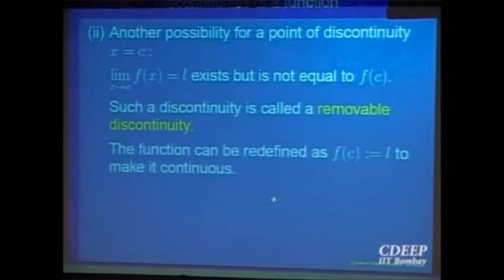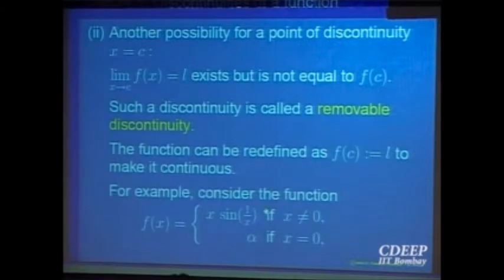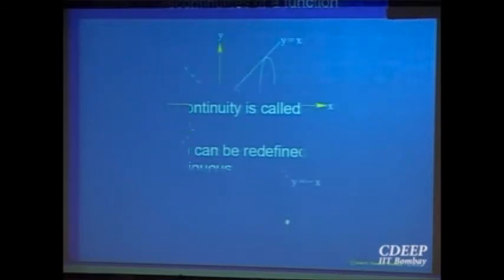One example I have already given to you. So let us look at another example, x sine 1 over x. The 2x plus 1 is one example. This is another example. At the point 0, let us give some value alpha. Okay. So for what value of alpha can I make this function continuous? Alpha equal to 0, because for this x sine 1 over x, we have already calculated the limit as x goes to 0, and that was equal to 0. So if alpha is equal to 0, I can make it continuous.